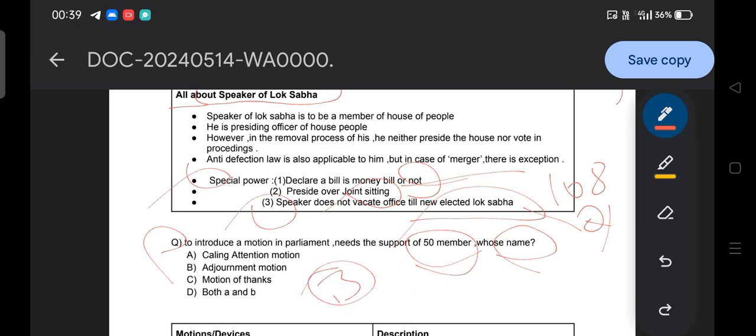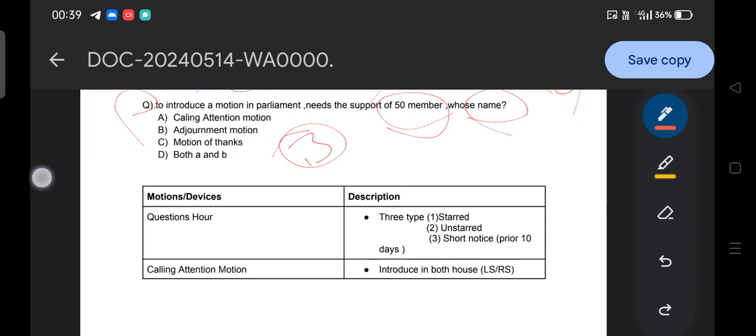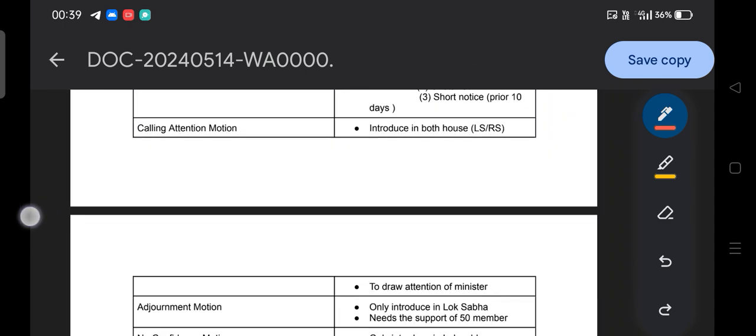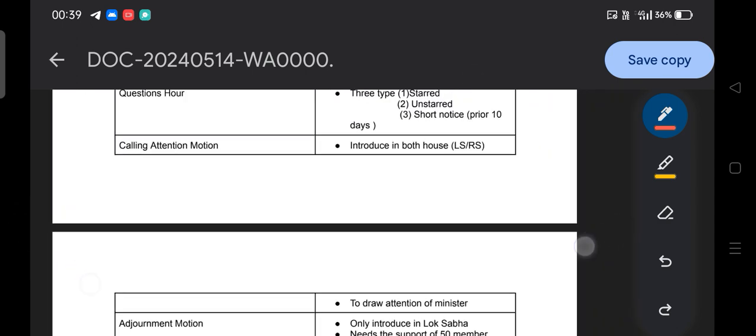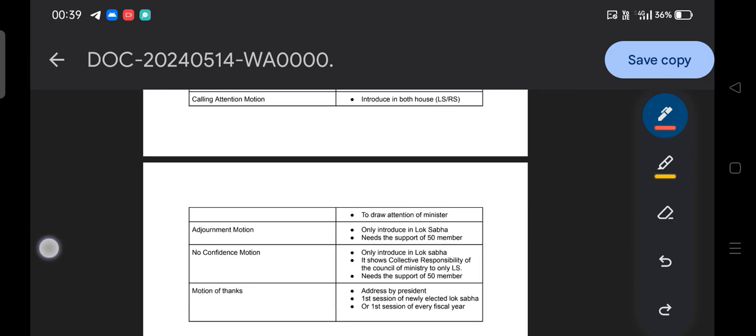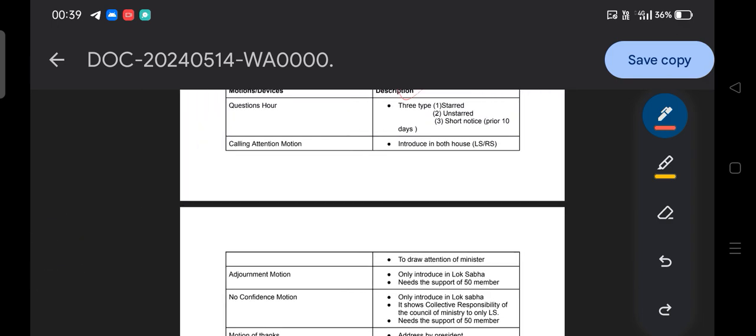So guys, are you excited to know what a calling attention motion, an adjournment motion, and a motion of thanks are? Don't worry, I am here. With the help of these sheets, we are going to quickly revise the different motions or devices and their basic concepts: where a motion can be introduced, where it cannot, who can introduce it, and what the time or need for introducing it is.